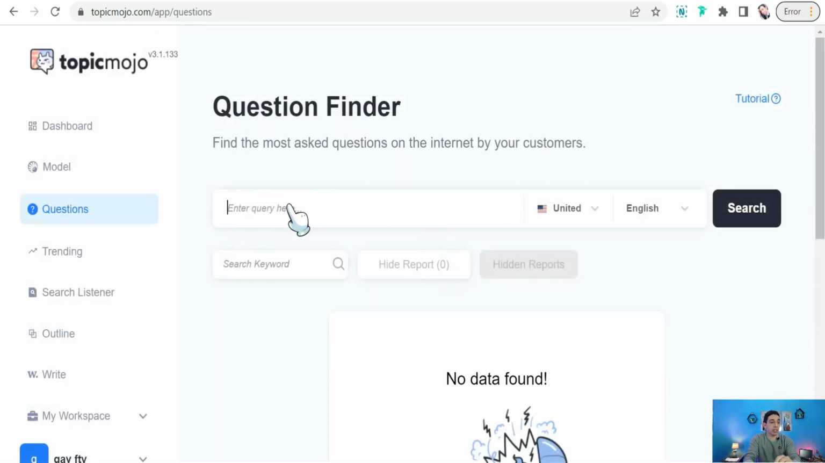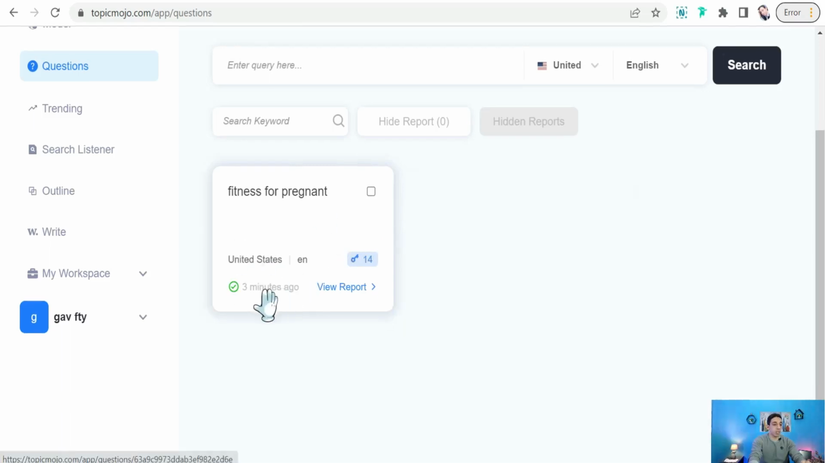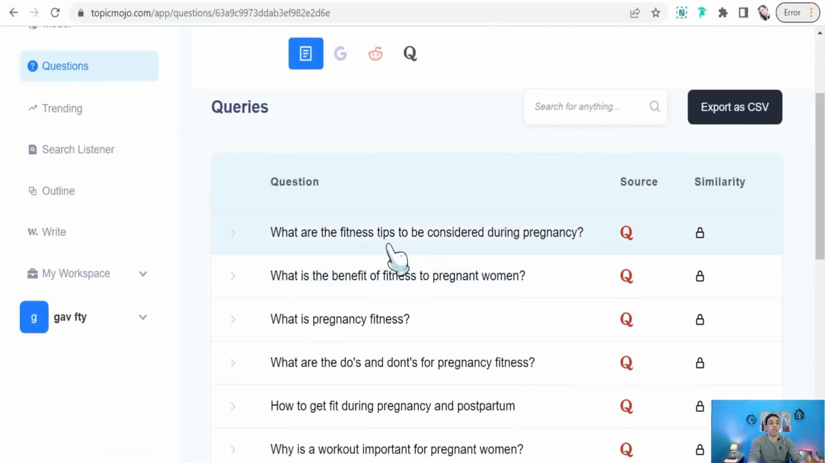and here you can insert your topic or your query like this one. After selecting your country and your languages, it prepares your report. As you see, our report is ready, so click over that. It gives you a bunch of keywords and their resources, like what are the fitness steps to be considered during pregnancy, what is the benefit of fitness to pregnant women, and so on. And therefore, in this step, you have to include in your articles questions people also ask for as headings and